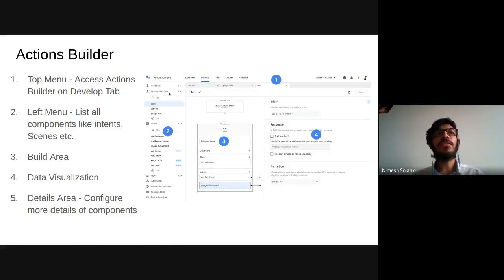Over to the left, these are the components which we're going to use while developing. Intents is one component, then types, fulfillments, and over here, this is the scene part, where the heading is missing, but this is the scene part which we're going to use. Over here, we can configure more about actions, so we can design the conversation very well. So this is the build area. Over here, you can actually see where your conversation is flowing from the invocation to the start scene and to the next part. We'll cover all this in a bit.